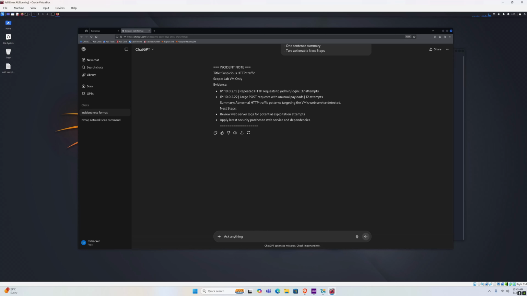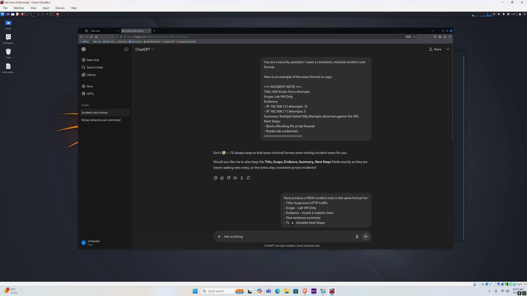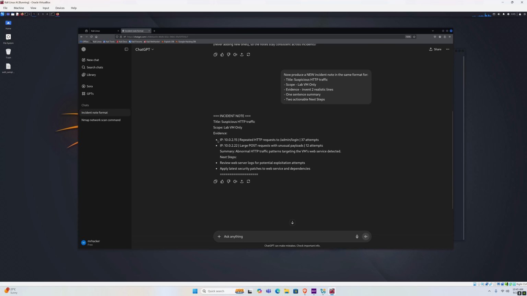Okay, here it is. We get the exact same output that we provided. Only one thing is different. It used this instead of dash, and next steps are indented under the evidence. So this is something that we would ideally want to fix in a few prompts, but for this specific moment it doesn't matter. We can see incident note, suspicious HTTP traffic, lab VM only, and it gave 2 realistic examples for the evidence that it just made up.